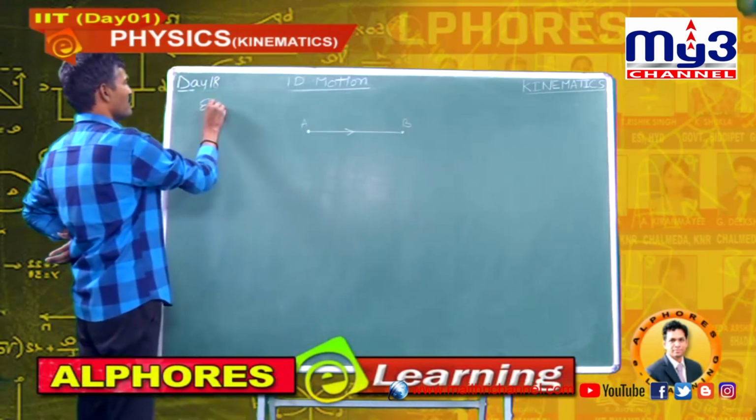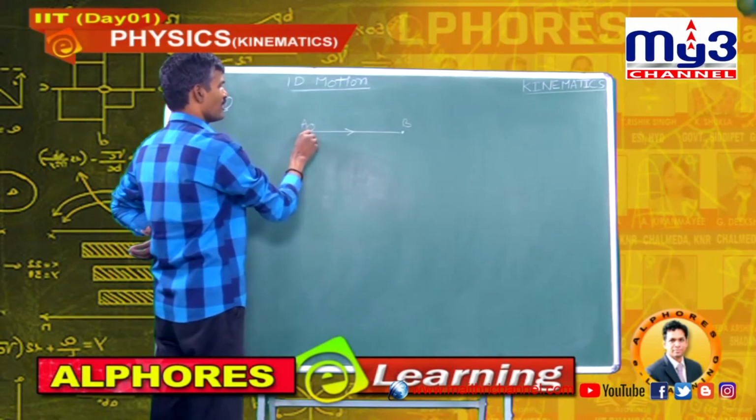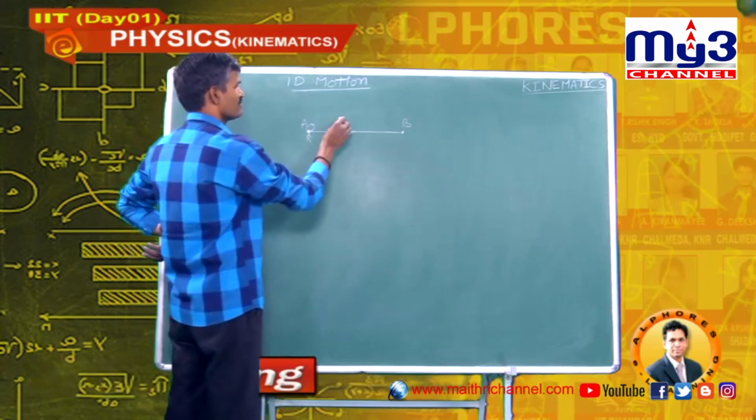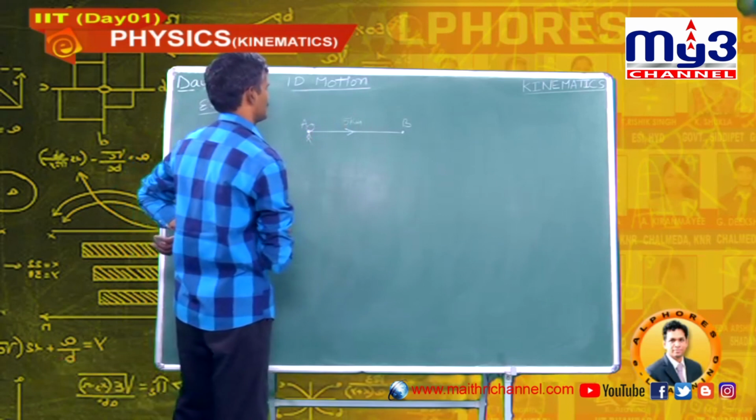Example 1. A boy moves in a straight line for a distance of 5 kilometers.